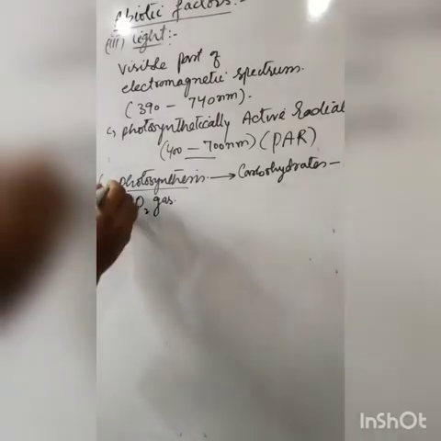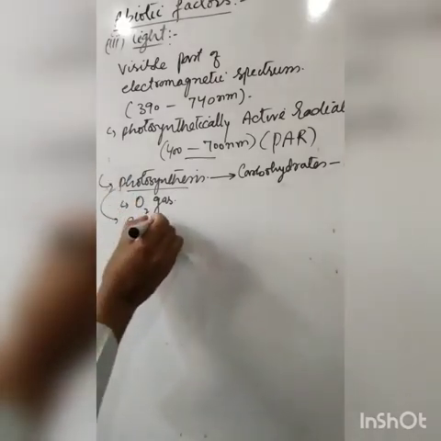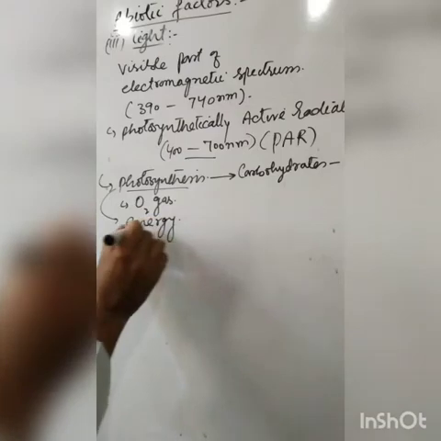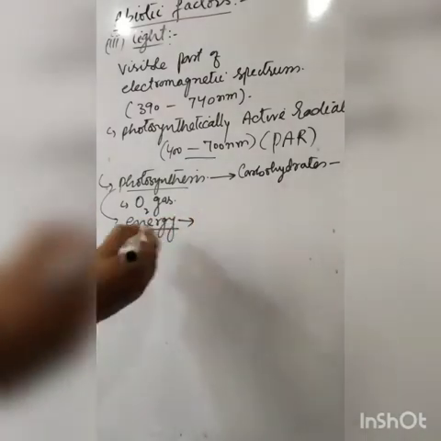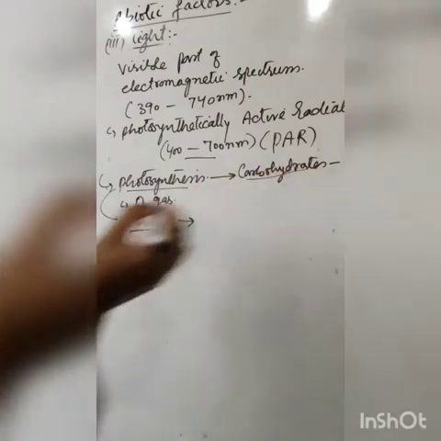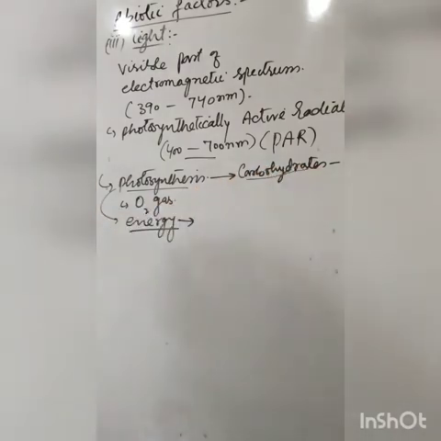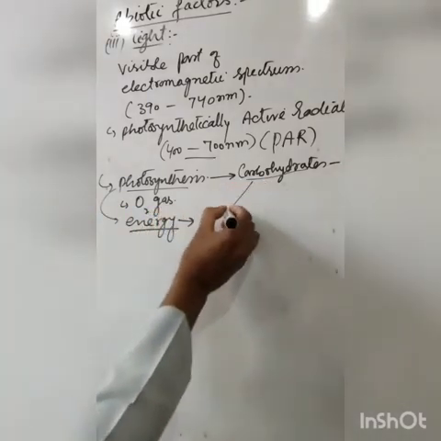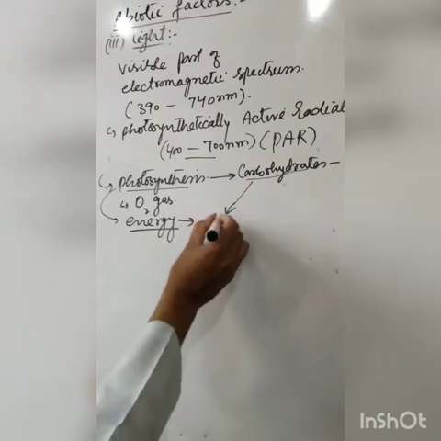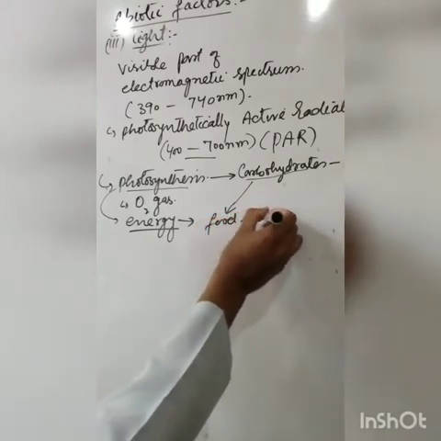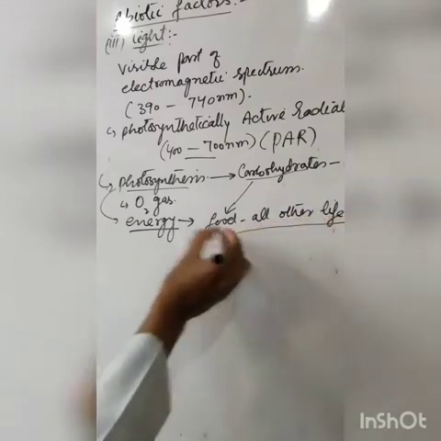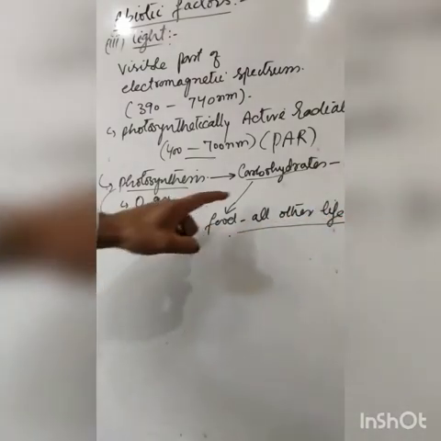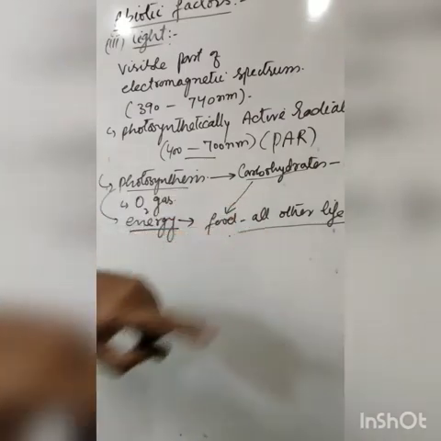So this acts as a source of energy. Solar energy acts as a source of energy, and that energy is converted into the form of carbohydrates or food. And these carbohydrates directly or indirectly act as food for all other life on the surface of Earth.